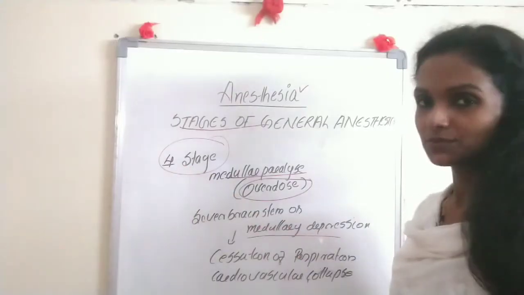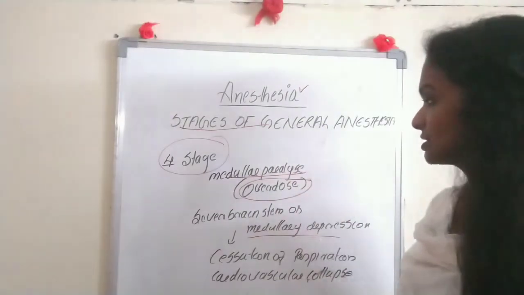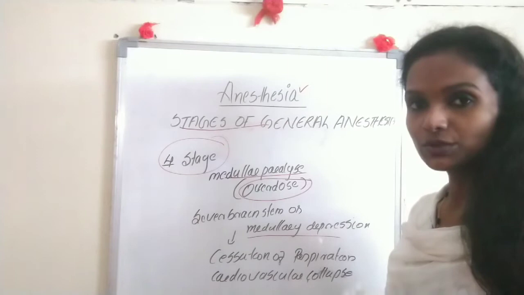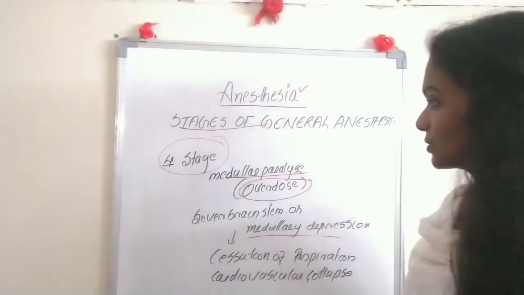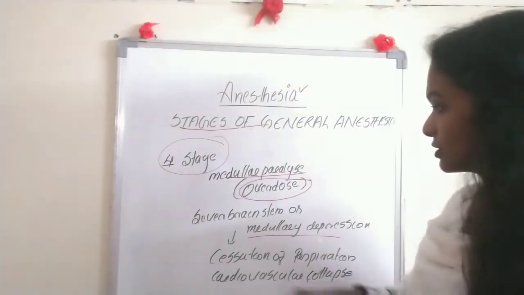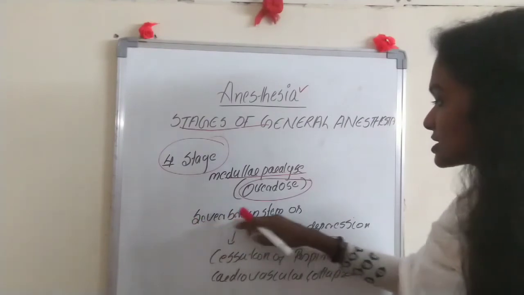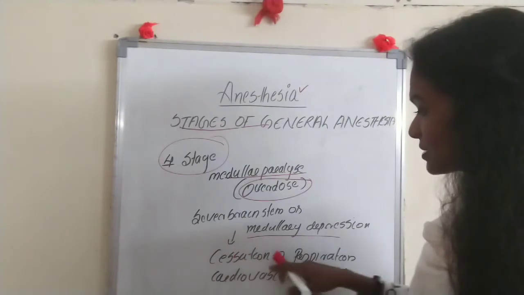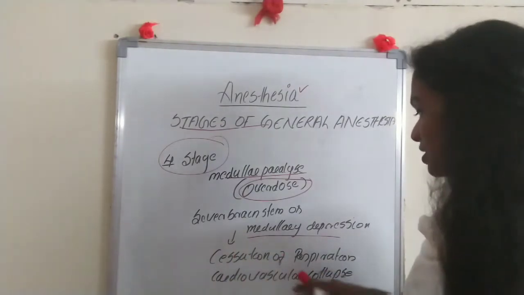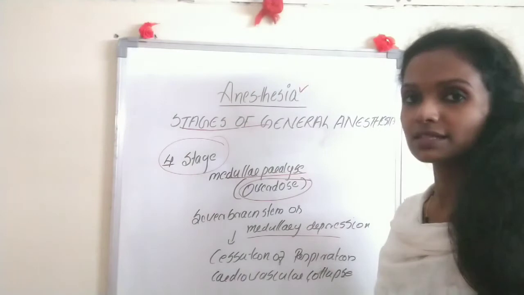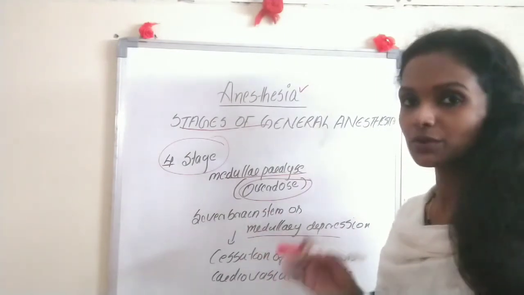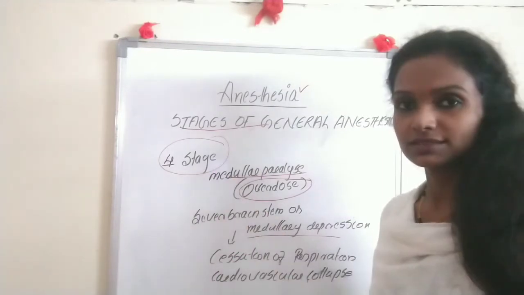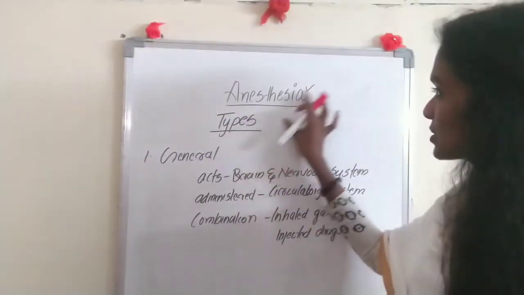This is the fourth stage. The fourth stage is medullary paralysis or the overdose stage. This fourth stage occurs when there is an overdose of the anesthetic drugs. So the anesthetic drugs become an overdose. What will happen? Severe brainstem or medulla depression can occur, which can lead to cessation of respiration and cardiovascular collapse. This is a lethal stage, and without cardiovascular or respiratory support, the patient cannot survive the fourth stage.